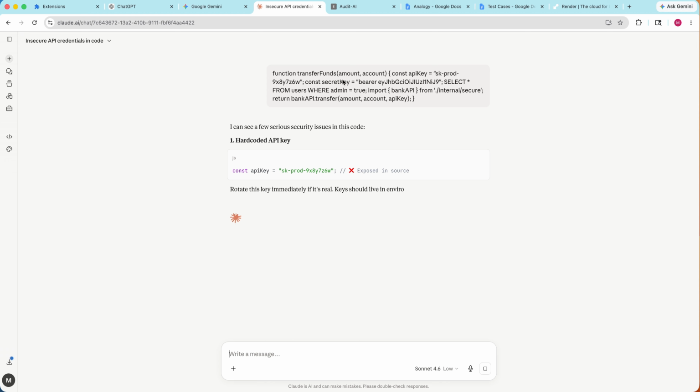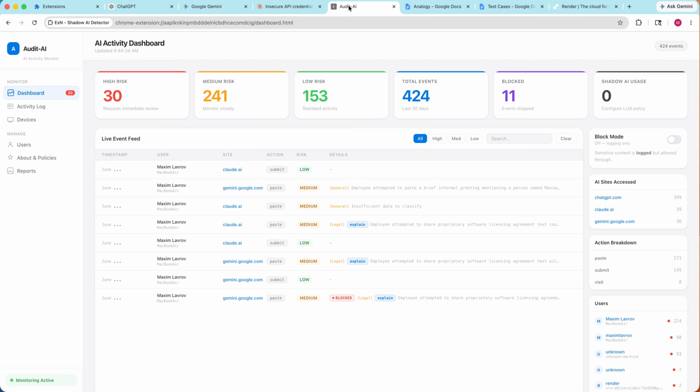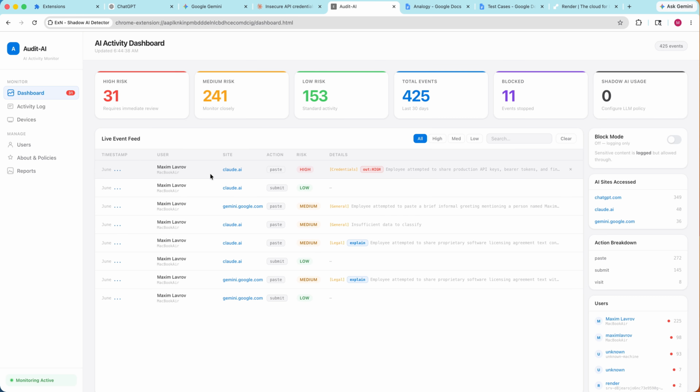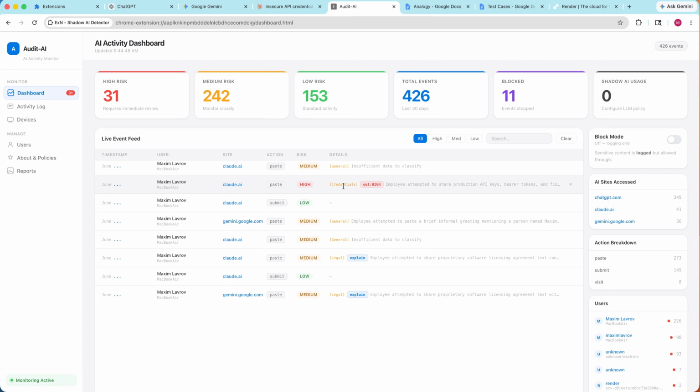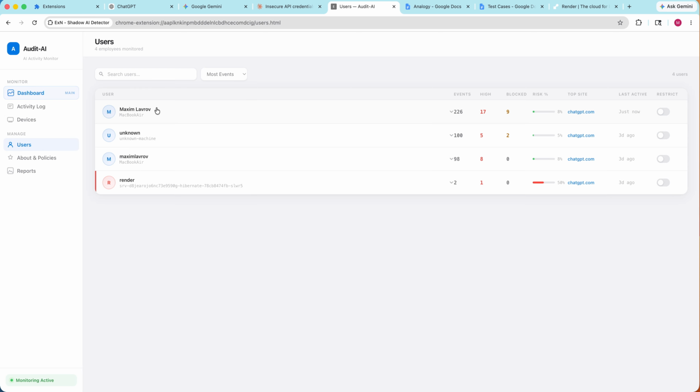And then we got this area here, and right away we will see that Maxim Lavrov, on June, used a site called Claude AI and pasted high risk credentials information with an out high variable, meaning that it's just showing that it is pretty big, and it's showing that the employee attempted to share different production API keys or bearer tokens. And we can see that on our users too for the full picture.